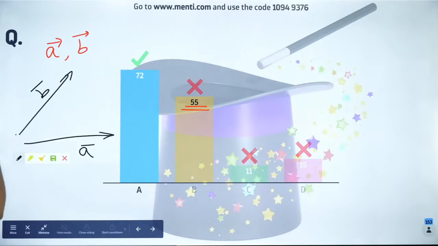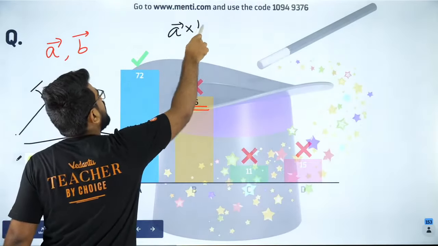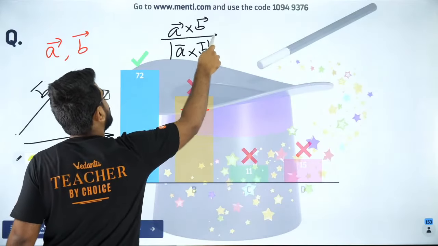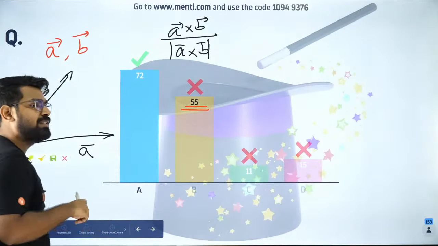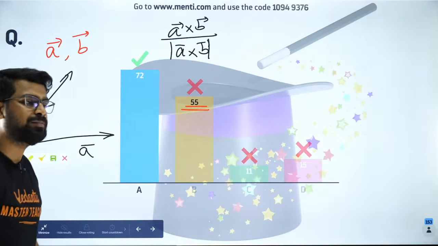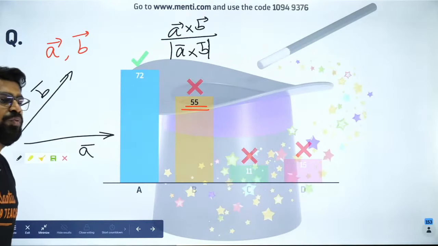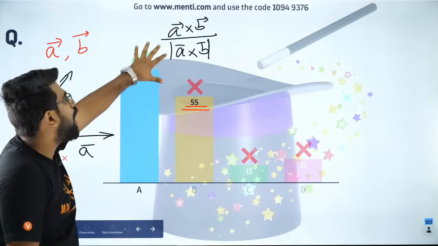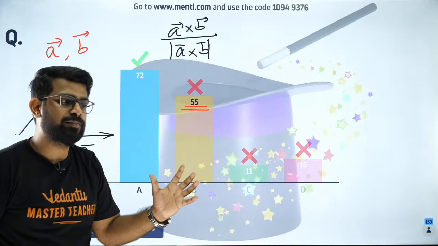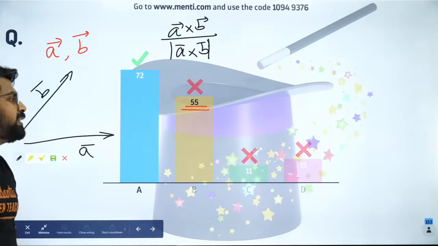Everybody clear? But that is not all. I want a unit vector. So a cross b, a vector pointing outwards, divided by its modulus will give me a unit vector. That is how you do it, my dear students. Everybody clear? Are you all fine with it? So shall I move forward? That is how you get option A. Option A was a cross b divided by modulus of a cross b. Fantastic, people. So now with that understanding, let's go to the next one.